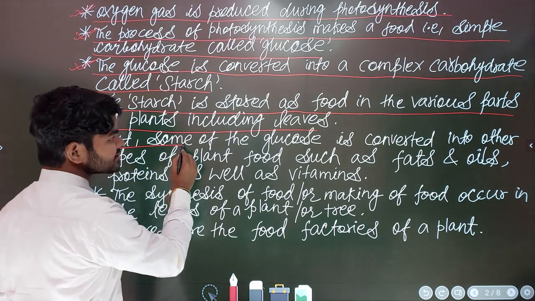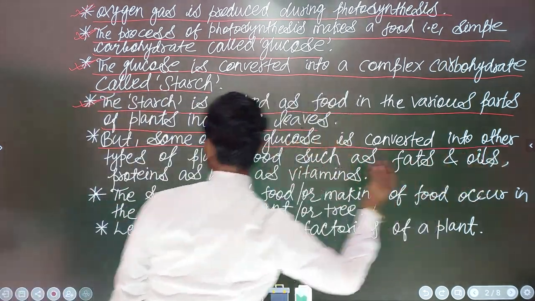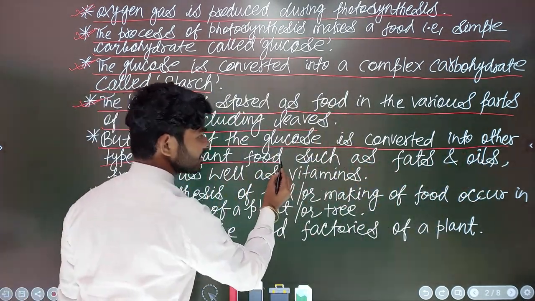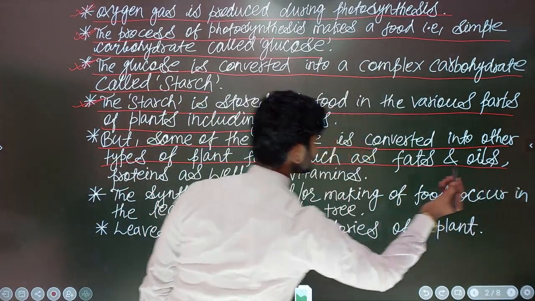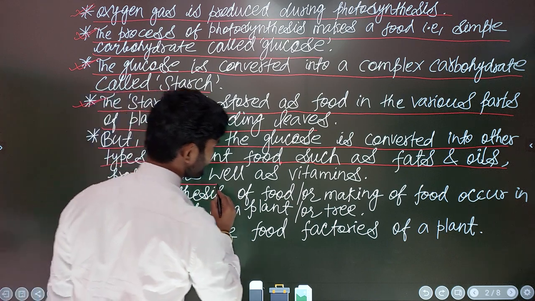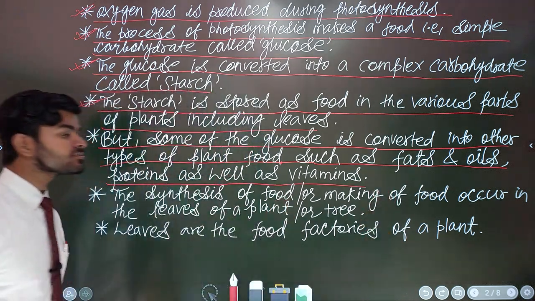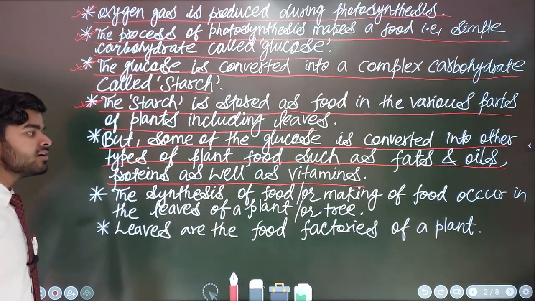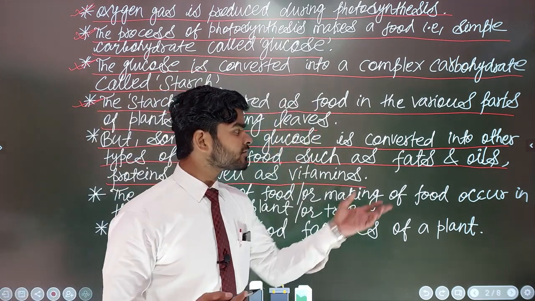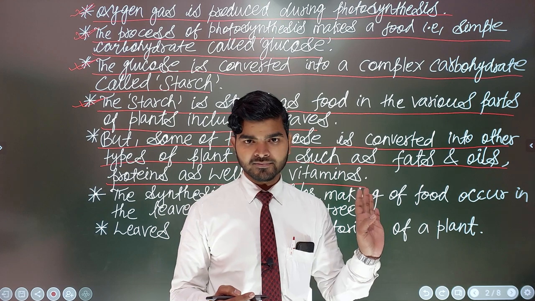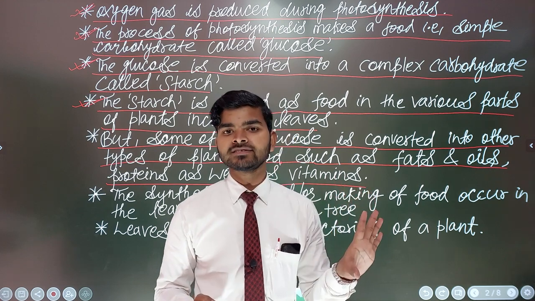I have written that some of the glucose is converted into other types of plant food. What was that? Do you want to know? Let me explain: such as fats, oils, proteins, as well as vitamins. As I have already told you, this is what a plant needs: fats, oils, vitamins and minerals also, including proteins.